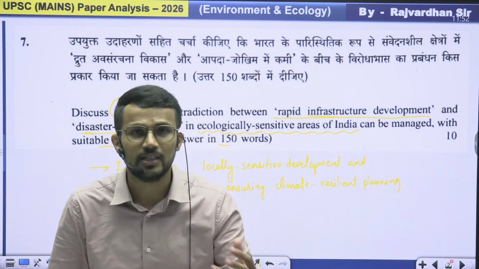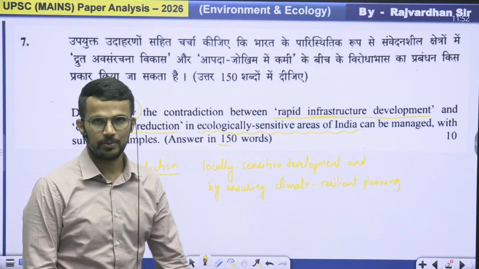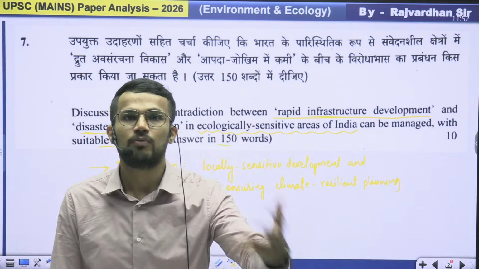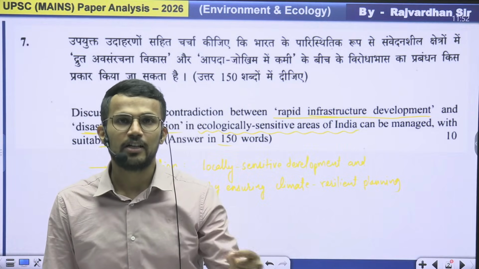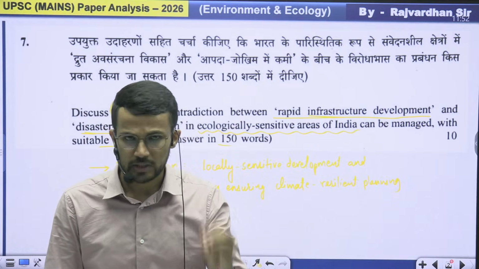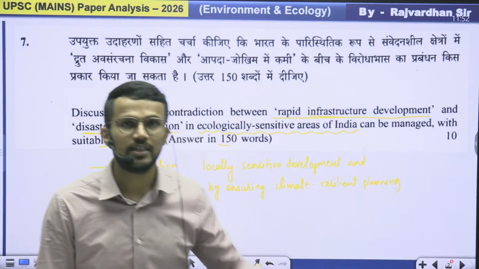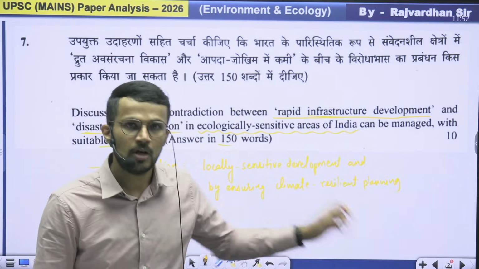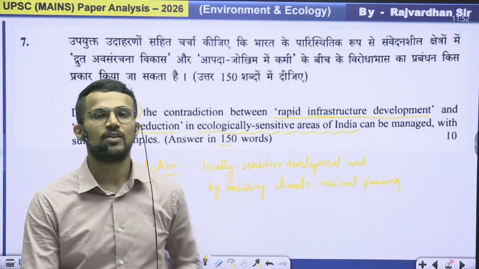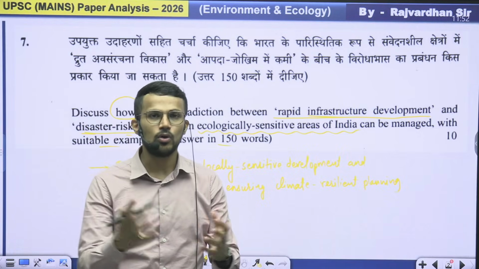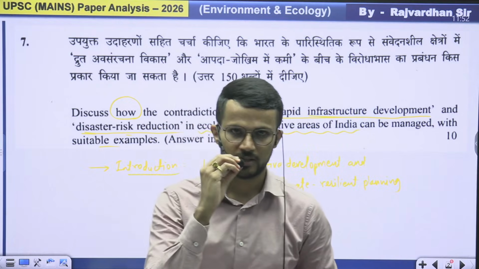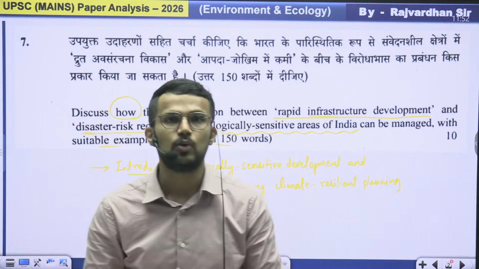And that's why what we need is locally sensitive development. Locally sensitive development means we are taking into account the terrain of that particular area, the topography of that particular area, right? When we do that, we will be able to make sure that the infrastructure is developed as per the area in which it has been developed. We cannot have a one size fits all approach when we carry out infrastructure development. Infrastructure has to be locally sensitive.